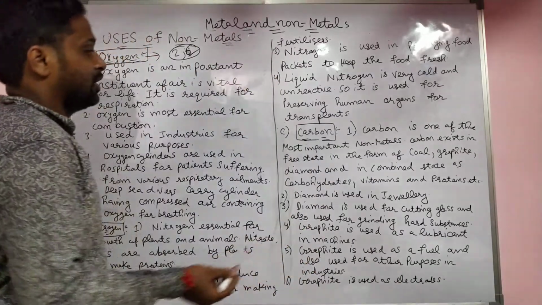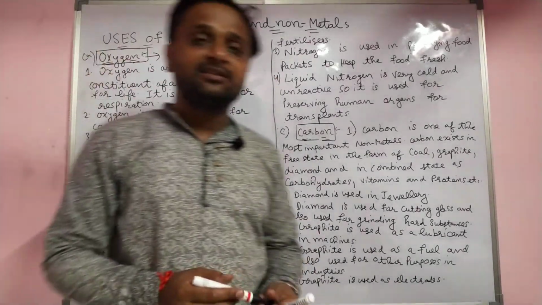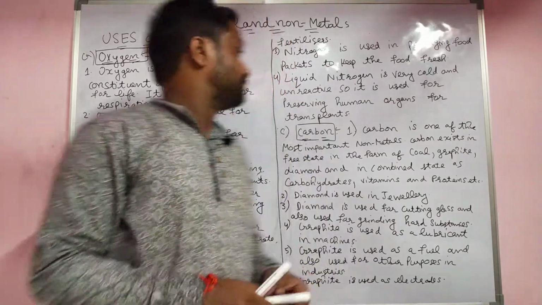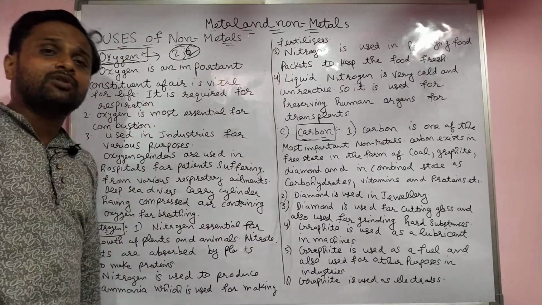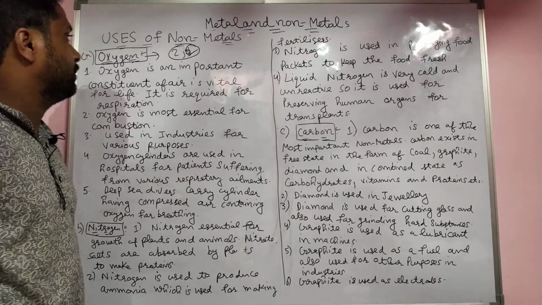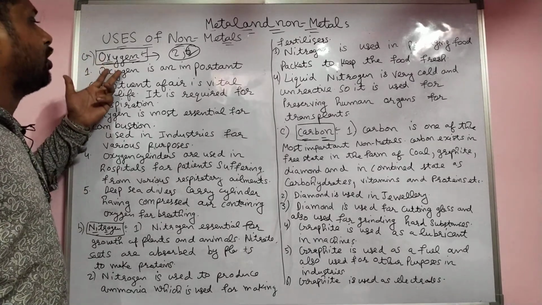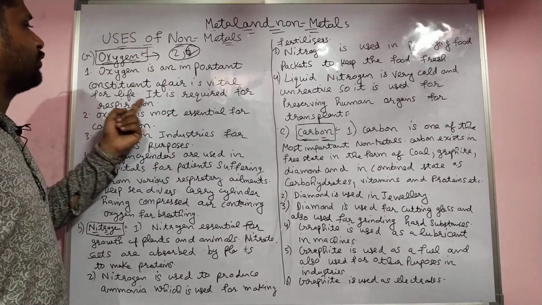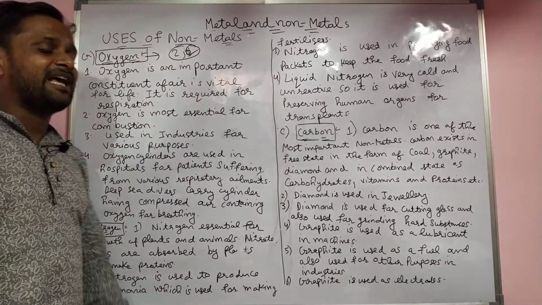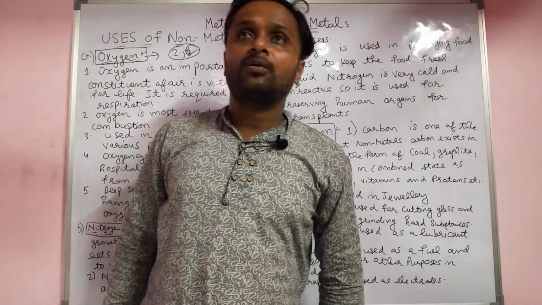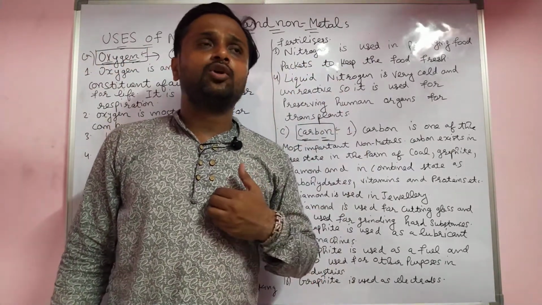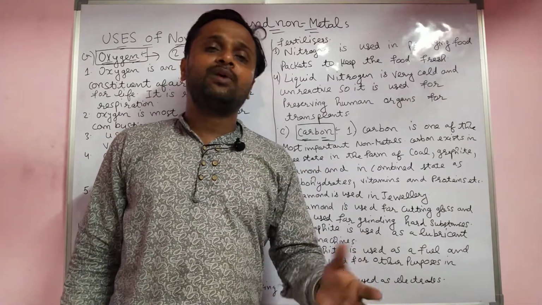And I also told about how many metals there are, how many non-metals there are, and how many metalloids there are. So now we discuss the uses of non-metals. First of all, we see oxygen. Oxygen is an important constituent of air, vital for life. It is required for respiration. Oxygen plays a very important role in our life. Without oxygen, our body is unable to get energy.